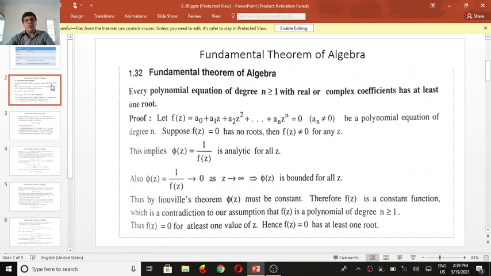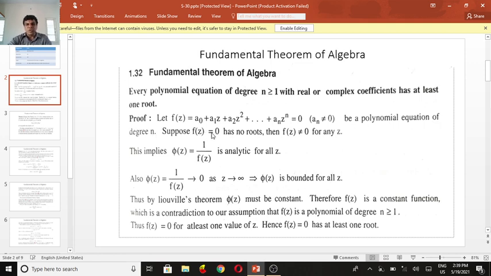The proof is simple. Let f of z, we can write in power series form, f of z equal to a naught plus a1 z plus a2 z square plus a3 z cube plus etc., a n z raised to n, where the coefficient of the highest degree power is not equal to 0, meaning a n not equal to 0, be a polynomial equation of degree n.